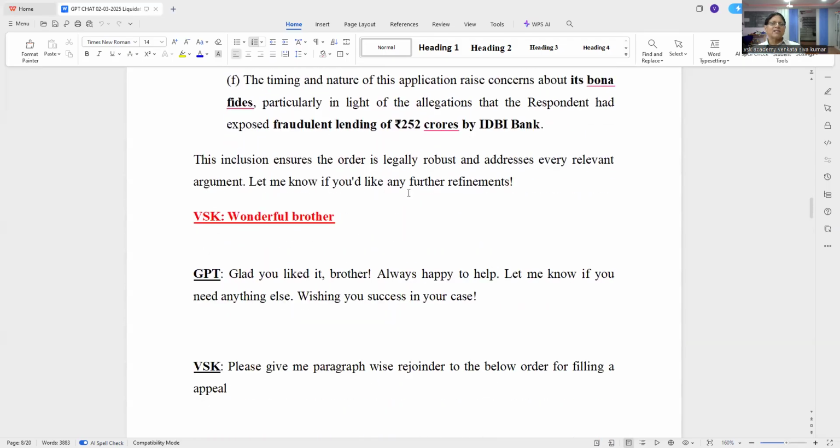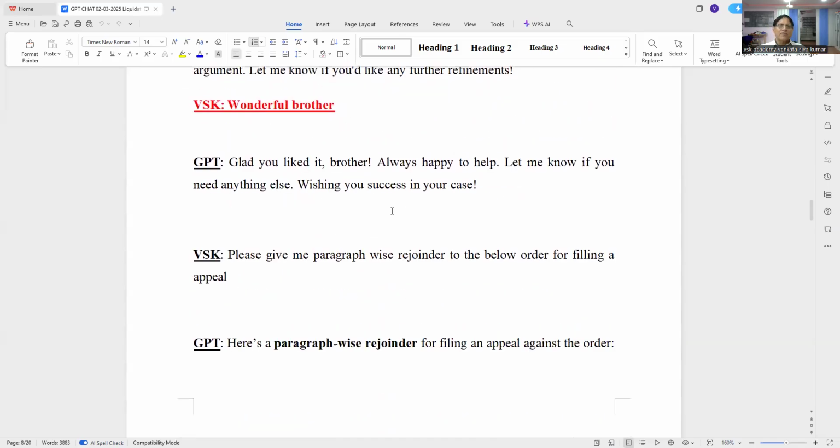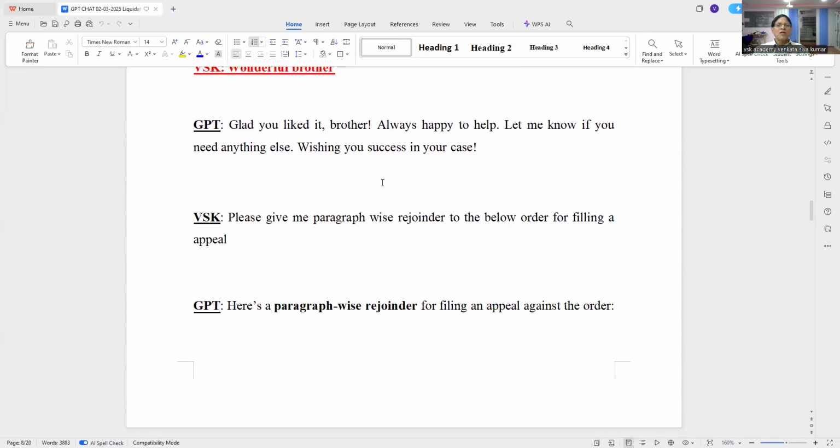And they have included all that. So now I ask them to make a further refinement and give me a final paragraph. Now they have prepared the petition. They have prepared the order. And this is what the judges can make use of. Up till this, how judges can use the AI for writing their orders effectively and perfectly.